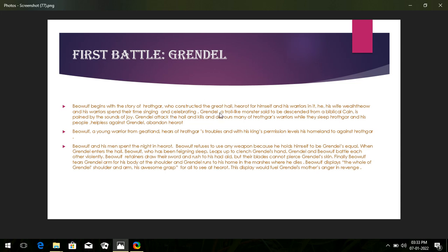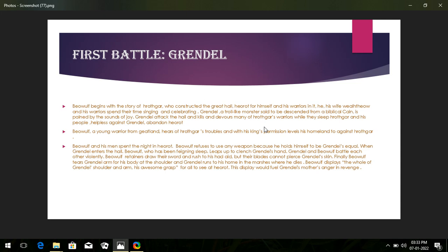And then Grendel is the name of a devil or demon, a troll-like monster said to be descended from the biblical Cain. He is pained by the sounds of joy. Actually, the sound of joy is suddenly converted into pain. Grendel attacked the hall and killed and devoured many of Hrothgar's warriors. Actually he suddenly attacked and killed a lot of warriors.